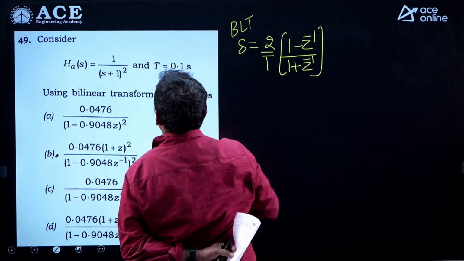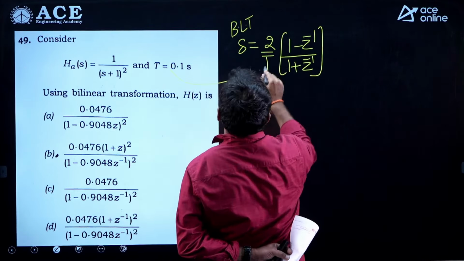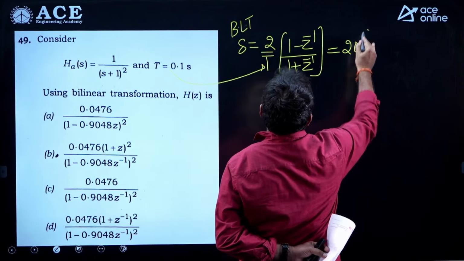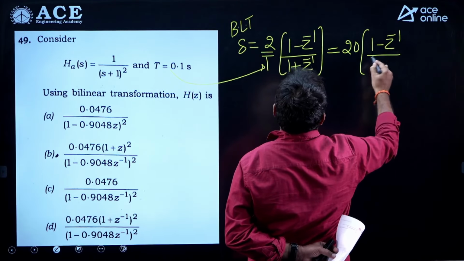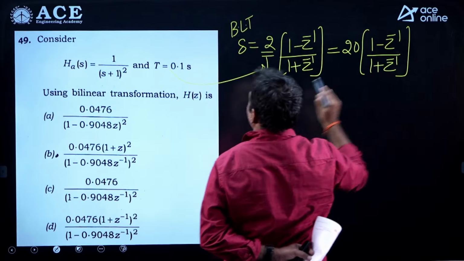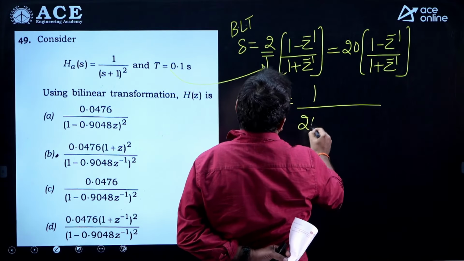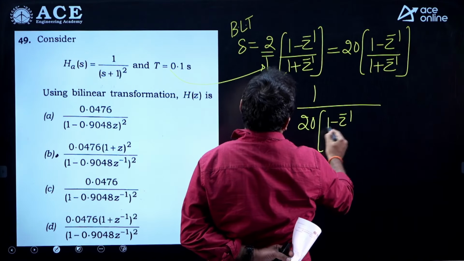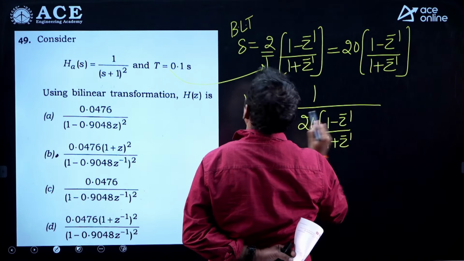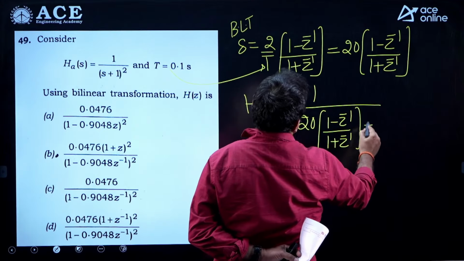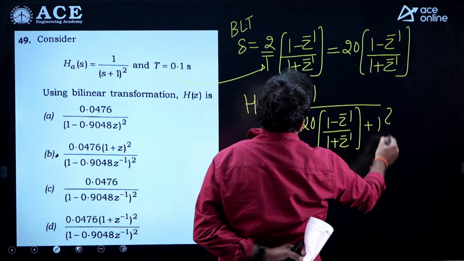What is the sampling period mentioned? 0.1 second. Substitute here. 2 by 0.1 becomes 20 into (1 minus z inverse) by (1 plus z inverse). H of z is 1 by 20 into (1 minus z inverse) by (1 plus z inverse) plus 1, this total term whole square.